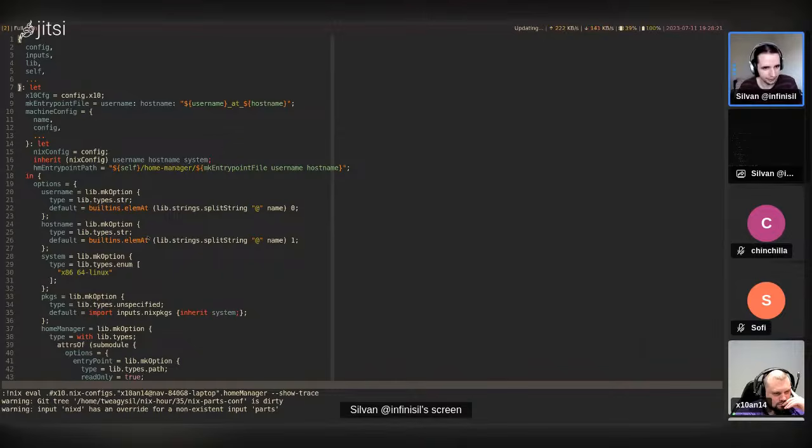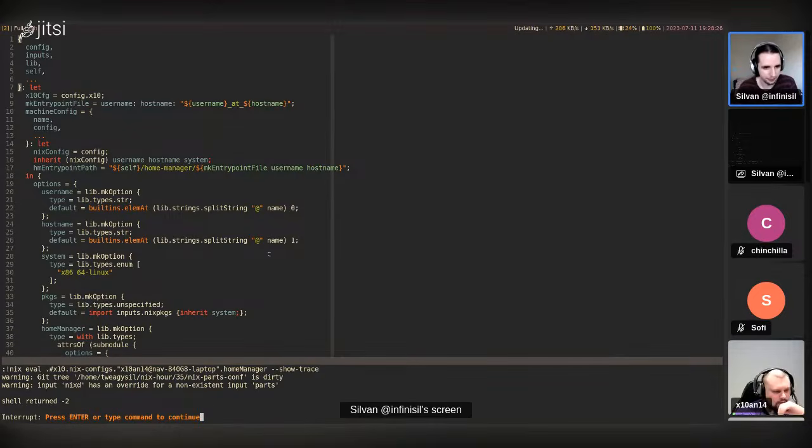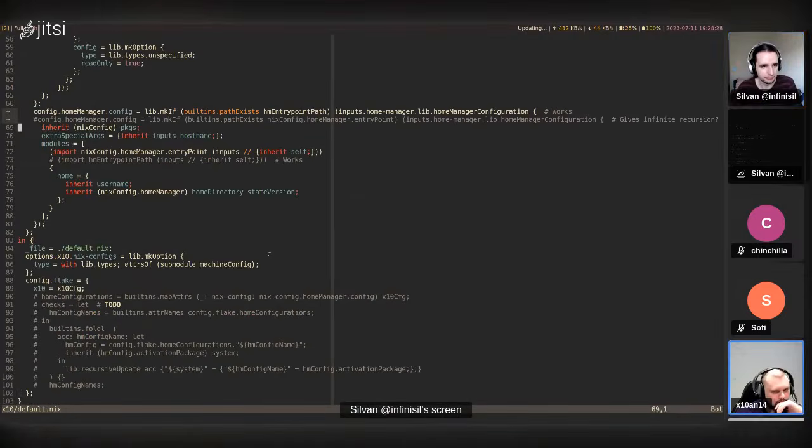Okay, but this definitely works. Okay, it does take a long time to do anything. It will return a different error message, but yes. Oh, and that error message is fine? That error message relates to it not finding home directory and state version on line 77, for example. It seems as if all the members of the innermost module in the options type are not available inside of the scope of that config block.